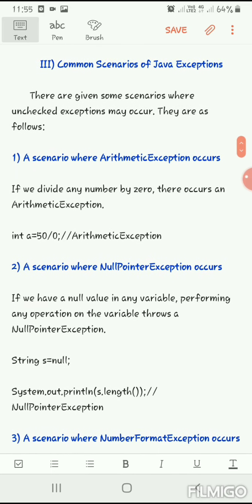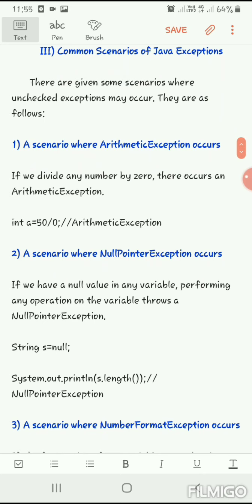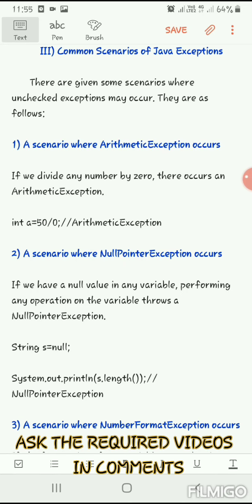A few of them I have listed here. The first scenario is arithmetic exception. The example for arithmetic exception is a equals 50 by 0. The number 50 is going to be divided by a divisor, here it is 0. There is no way we can divide a number by 0, so this type of computation raises an arithmetic exception.